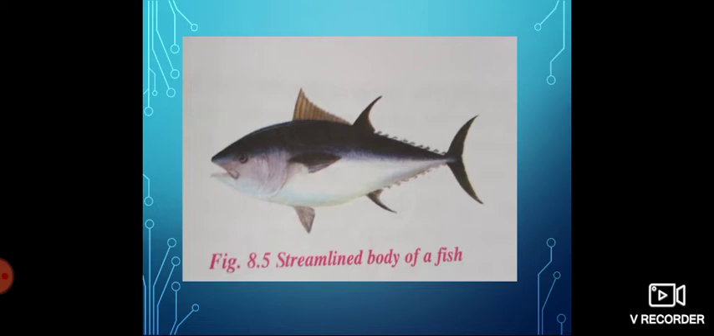The most significant adaptations in a fish for aquatic life: they have a streamlined body. They have some special features, that is adaptations, in order to live in water. Their body shape is streamlined. Streamlined means this is the shape of the fish, with both ends pointed and the middle flat. So this structure is called a streamlined body.